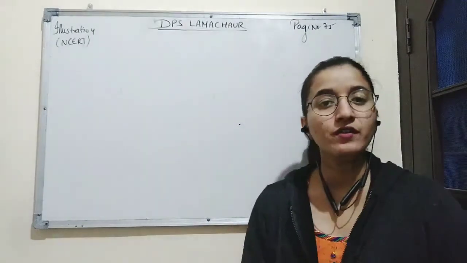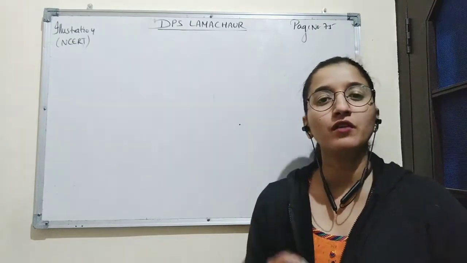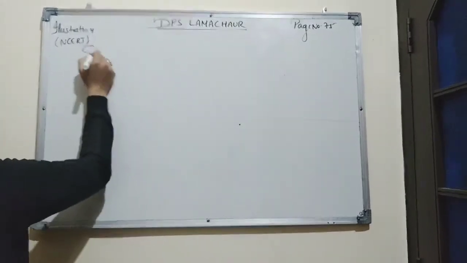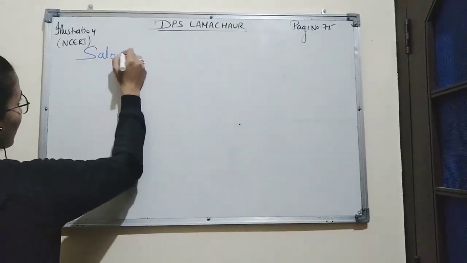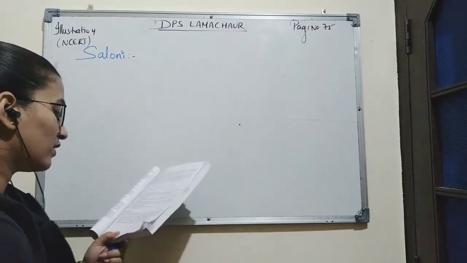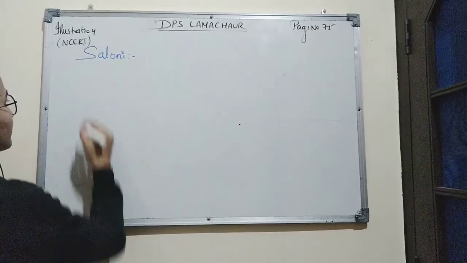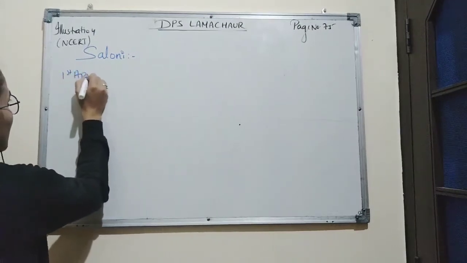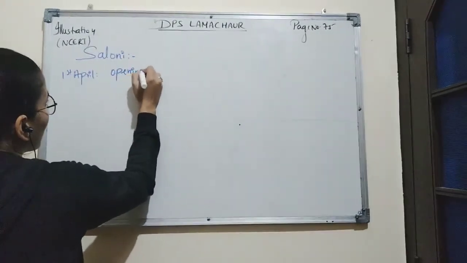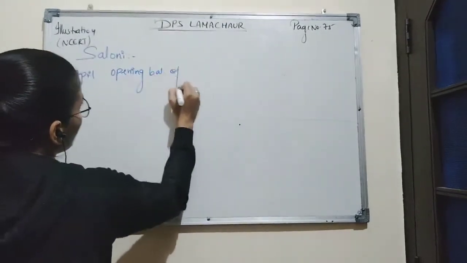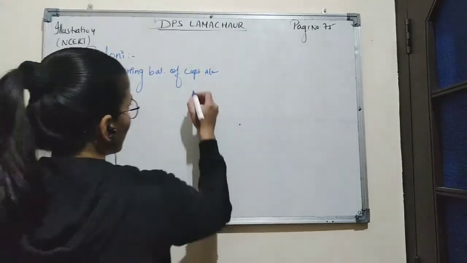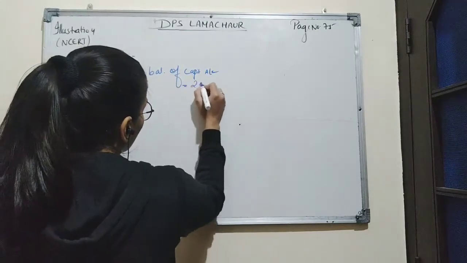First we will find out the amount of interest on capital allowed on Saloni. On 1st April, the opening balance of Saloni's capital account was rupees 2 lakh.